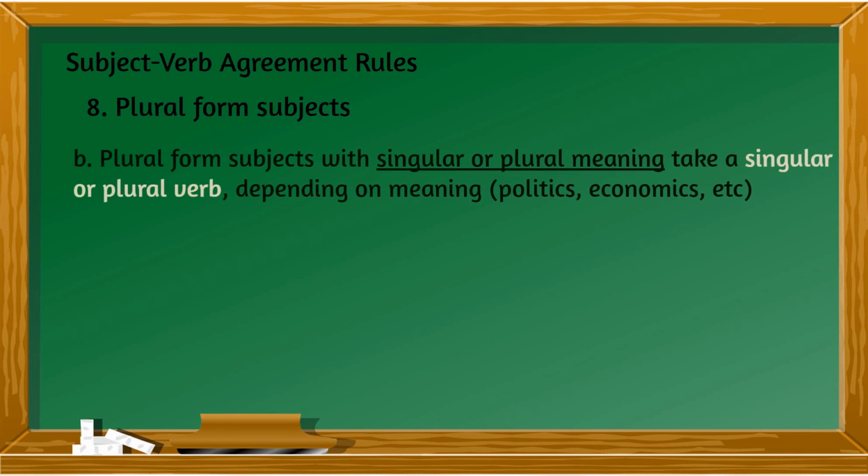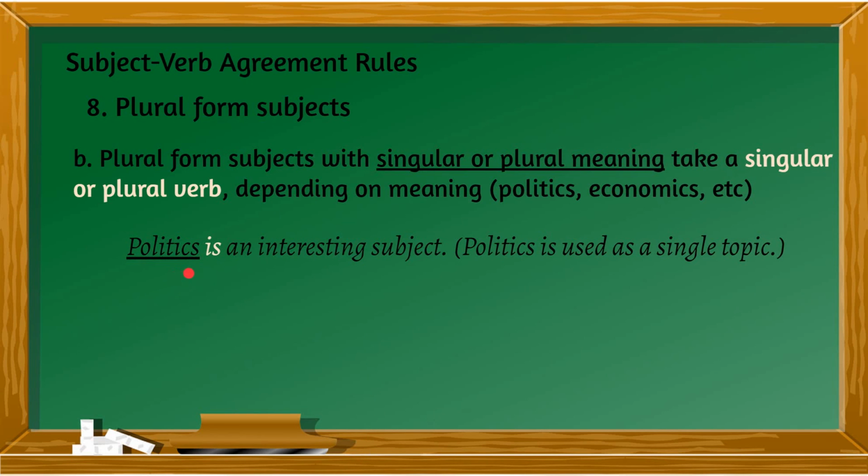Next one, plural form subjects with singular or plural meaning take a singular or plural verb depending on the meaning. Example, politics can be both singular or plural. Example, politics is an interesting subject. So, politics here is a subject, usually a subject in college, or a topic.